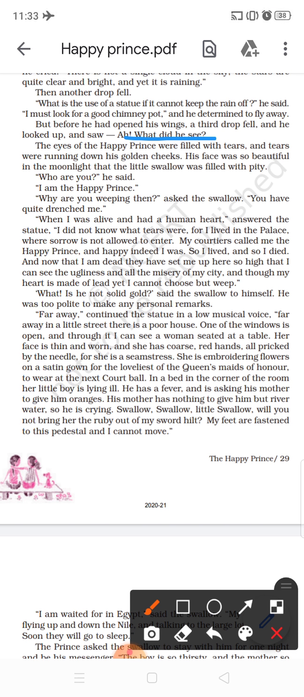When the third drop fell, the swallow looked up. And what did he see? He saw the eyes of the happy prince were filled with tears. Can you imagine? The tears were running down his golden cheeks, and from there it was falling down. His face was so beautiful that this swallow could see it through the moonlight, and he felt so much pity. Why would this prince be crying?